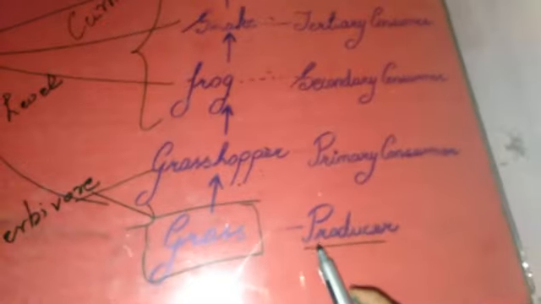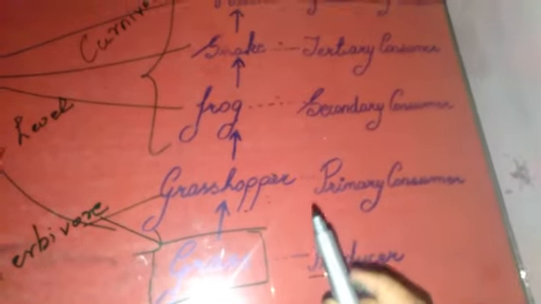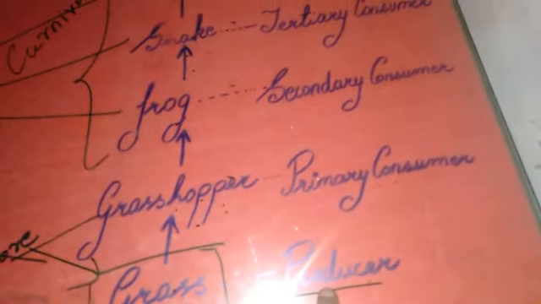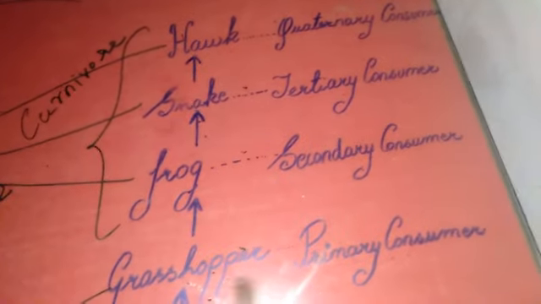Now again I would like to clear the concept of trophic level. Trophic level is nothing but the different positions occupied by organisms in a food chain. These are different organisms: grass, grasshopper, frog, snake, hawk. They are the different organisms in a food chain. Grass is occupying the position of producer. Grasshopper is occupying the position of primary consumer. Frog, secondary consumer, snake, tertiary consumer, and hawk, quaternary consumer.